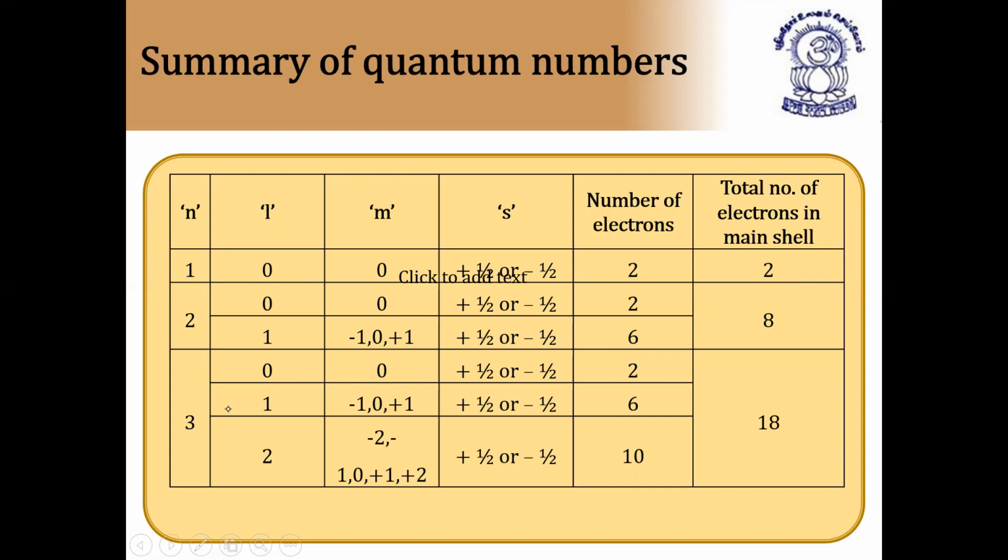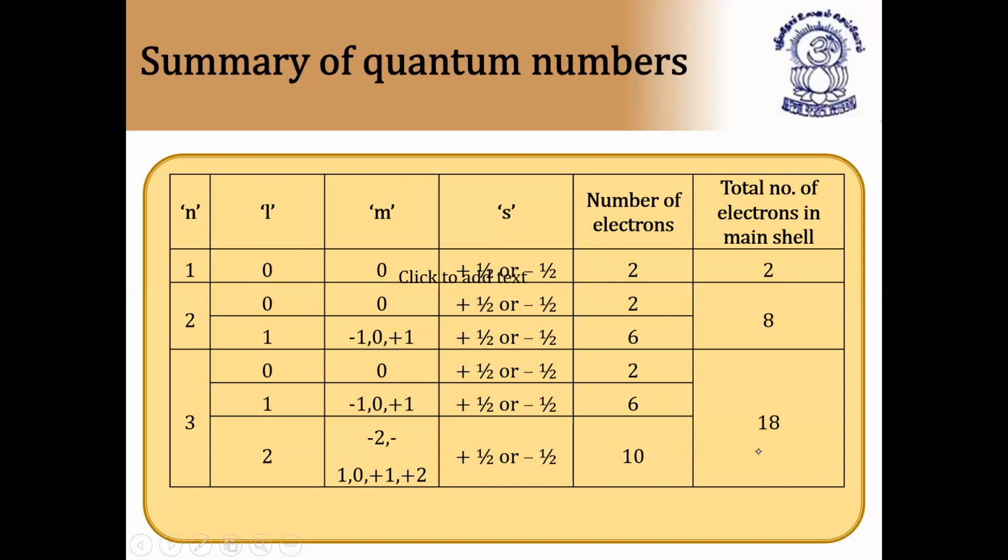So if n is equal to 3, l will take the values 0, 1 and 2. It can take all three values. If l is equal to 0, m is equal to 0, and spin becomes plus or minus ½, so it is 2 electrons. Very important: if l is equal to 1, m can take values minus 1, 0, plus 1, and spin will take plus or minus ½ depending on the filling of electrons, and the number of electrons is 6. For l equal to 2, the m value becomes minus 2, minus 1, 0, plus 1, plus 2, and the orbitals will have 10 electrons. So the total is 2 plus 6 plus 10, equal to 18 electrons.